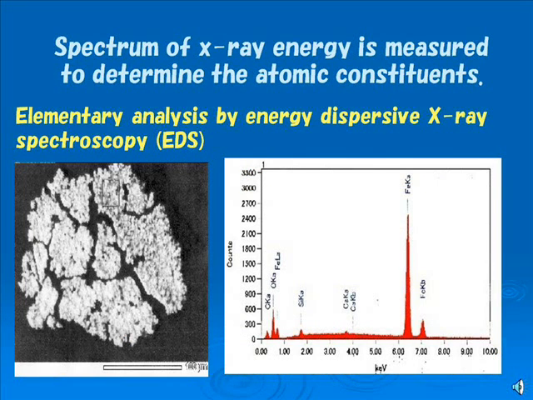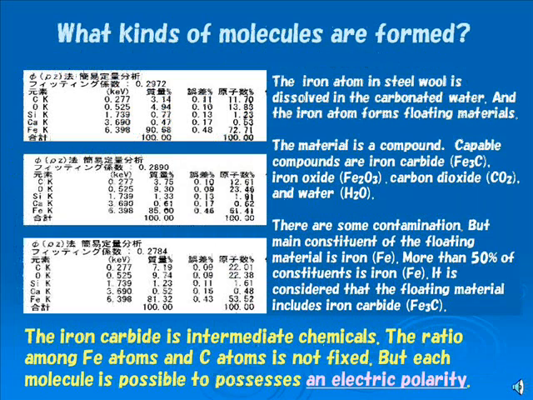What kinds of atoms are found in the material on the surface of the water? Energy dispersive X-ray spectroscopy is an analytical technique that is used for elemental analysis. The device is commonly equipped with a scanning microscope. The scanning microscope carries out the mapping for the X-ray spectroscopy, as shown in the photograph. What kind of atoms are found in the produced materials?